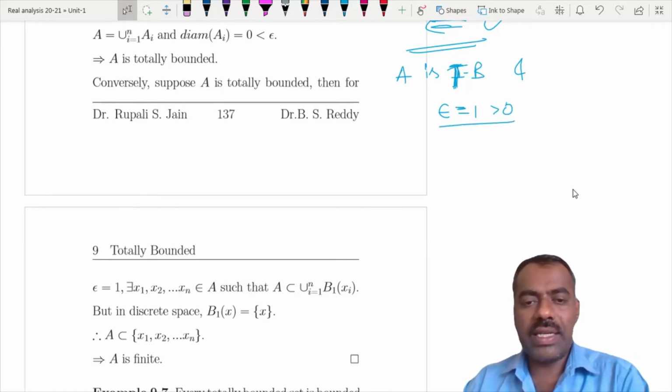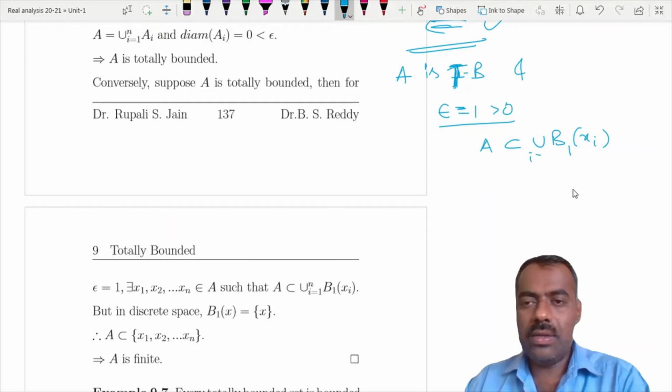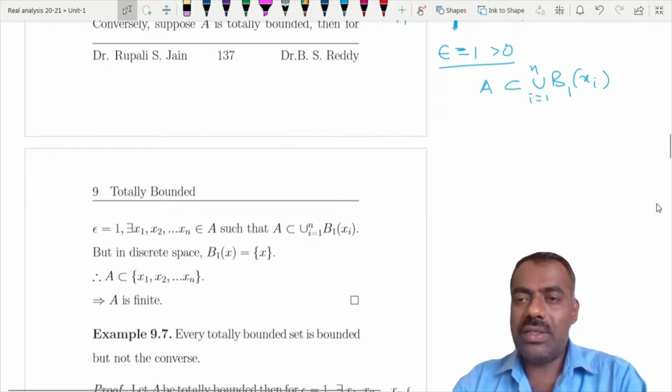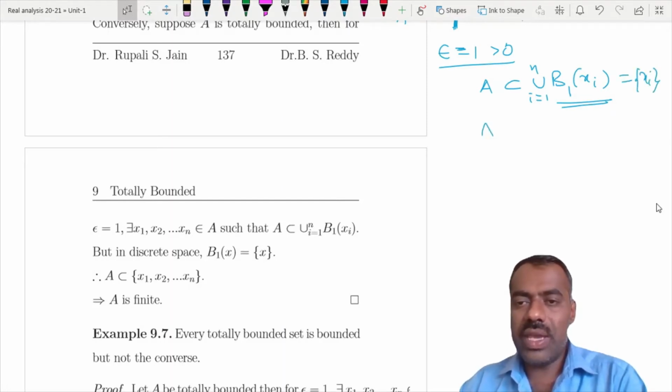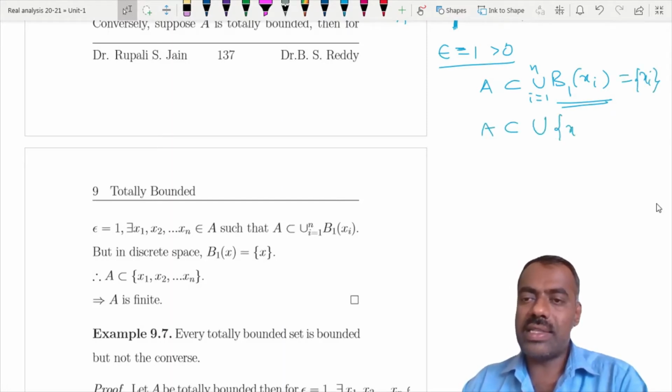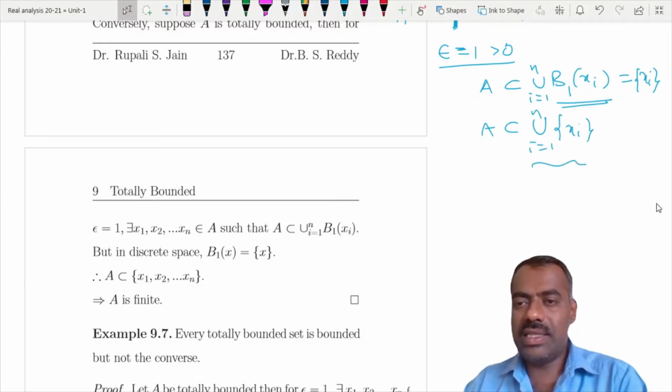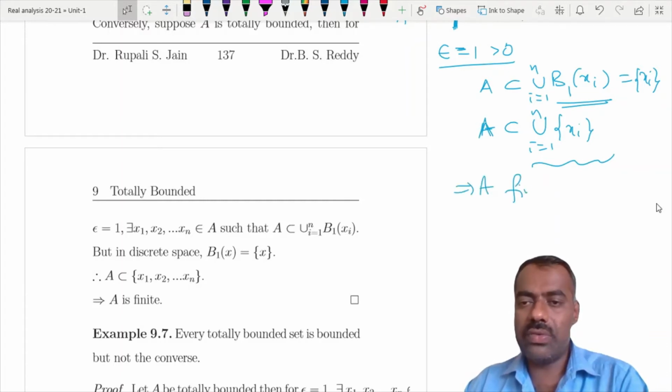So we know that A is contained in a union of balls of radius 1. But in a discrete metric space, B1 of xi is simply the singleton xi. So A is contained in the union of xi's, i equal to 1 to n, which is a finite set. So a subset of this shows that A is also finite.